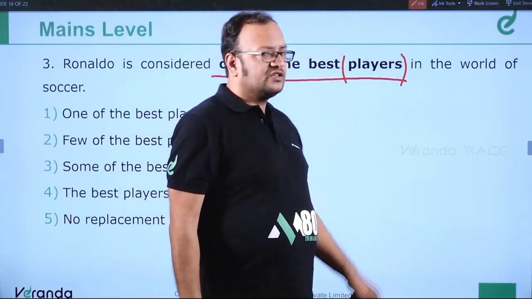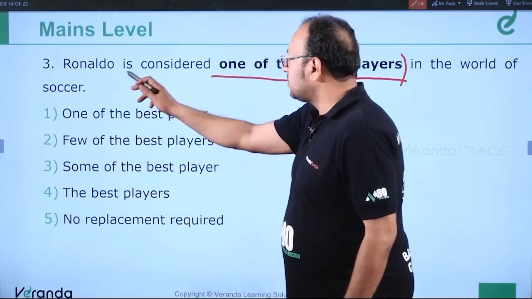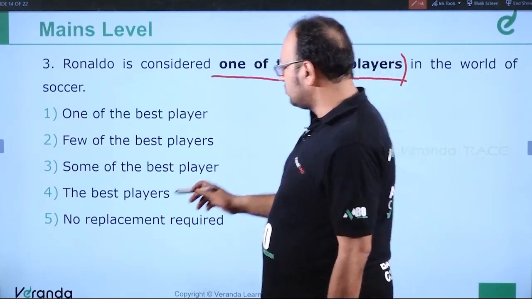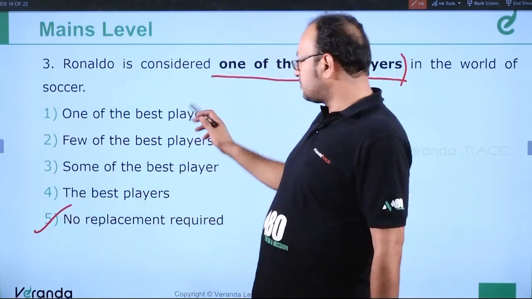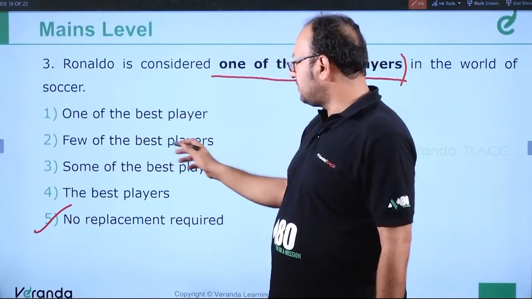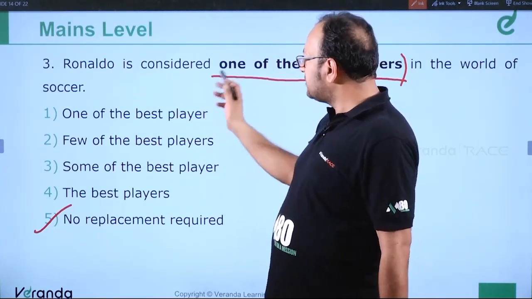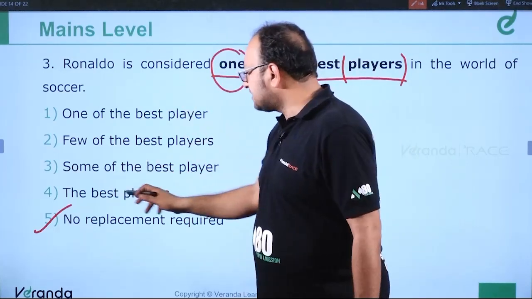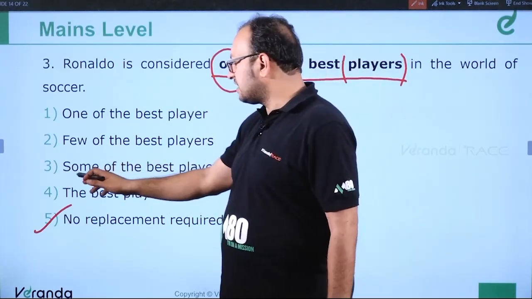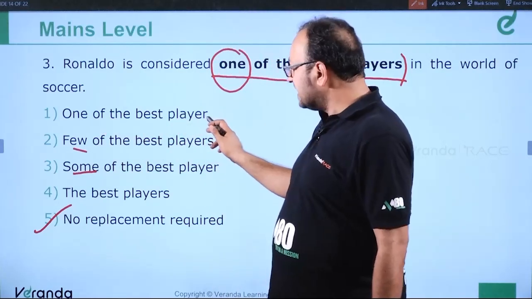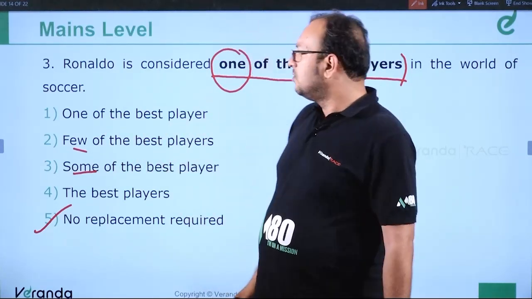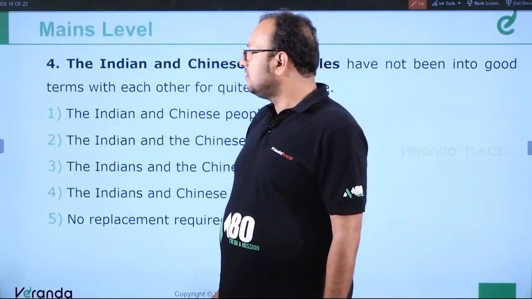So this is players. So there is no error in this sentence because Ronaldo is considered one of the best players in the world of soccer. So there is no replacement required. This is the answer. Other options are wrong. One of the best players, few of the best players, some of the best players. Because it's only one entity, so it will be one of the best players. So considered the best players. This is incorrect. Not some, not few. One of the best player is incorrect because one of the best players should be followed by a plural noun. Clear? Moving ahead to the question number 4 of the mains level.